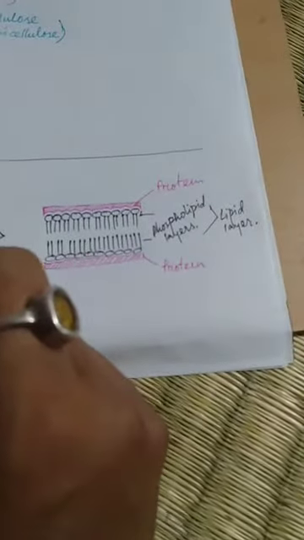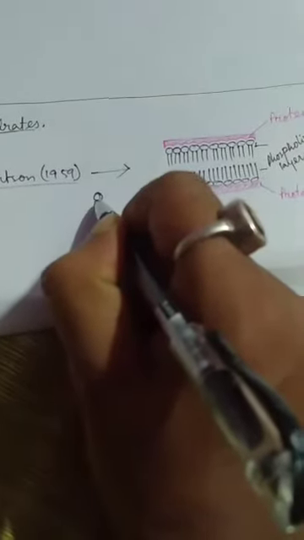Each phospholipid molecule looks like the following structure.